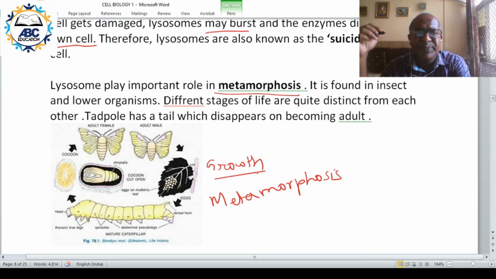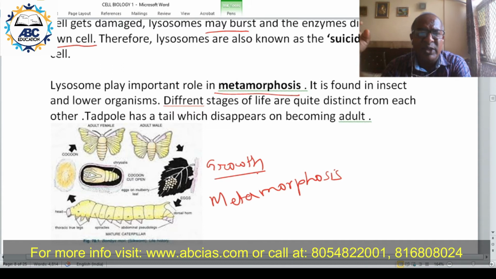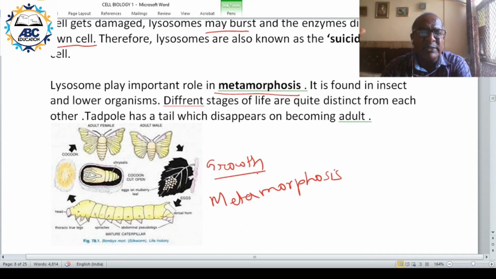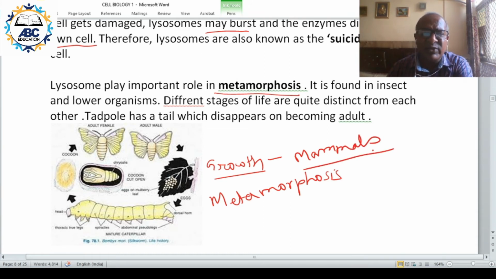Growth you will find in higher organisms, for example humans and animals. In humans and animals, the size of the organism grows, whereas the basic structure remains the same. Humans and mammals have growth. Even as a child, we had 2 legs. We did not have 3 or 4 legs. Whereas in lower animals, there is a phenomenon called metamorphosis, particularly in insects, amphibia, etc.